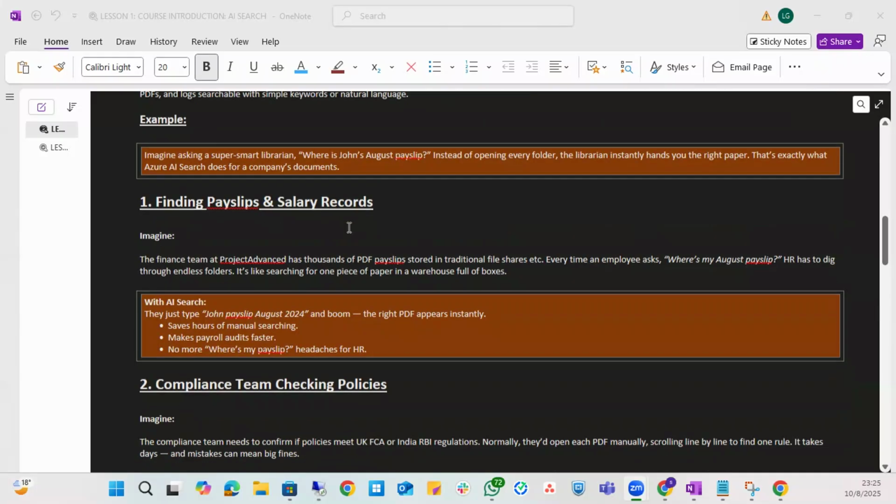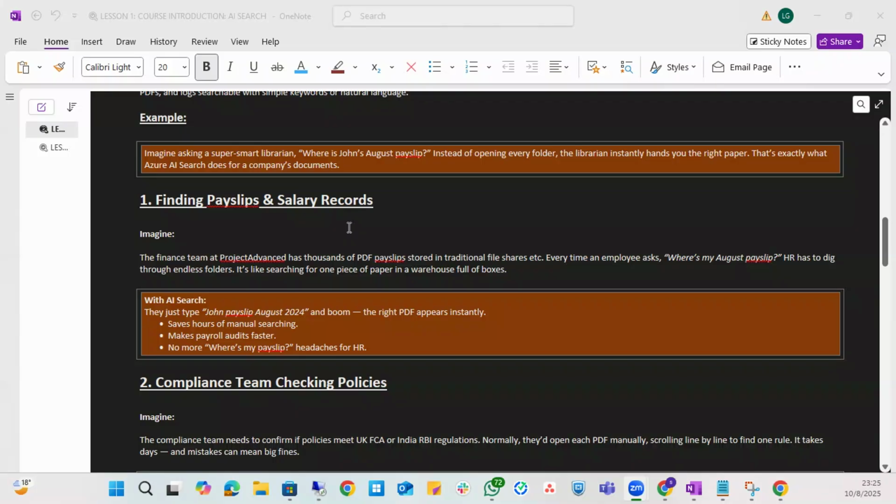Cool. What is the next thing? For finding payslips and salary records, the finance team at Project has thousands of PDF payslips stored in traditional file shares, just what I was explaining. Every time an employee asks, where is my August payslip? HR has to dig through endless folders, hours sometimes, if the file's a little more, right? So it's like searching for one piece of paper in a warehouse full of boxes, not very efficient.